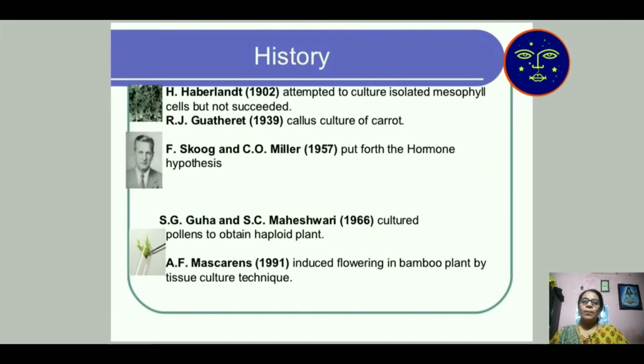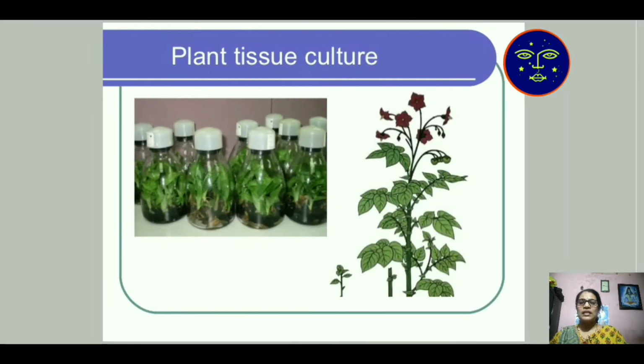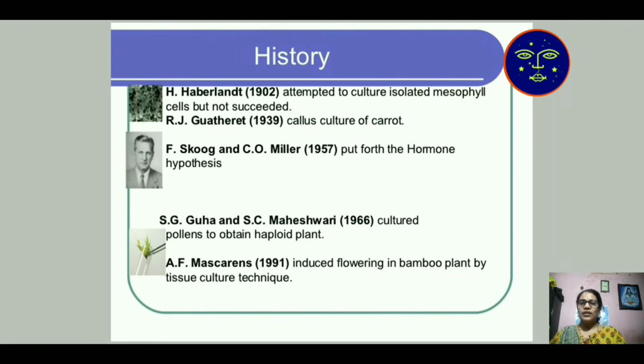Then the history of plant tissue culture. First, Haberlandt attempted to culture isolated mesophyll cells but did not succeed. Mesophyll cells are present in the leaf. Haberlandt started plant tissue culture in 1902. Then Gautheret did callus culture of carrot in 1939. Then Skoog and Miller, after that the hormone hypothesis was discovered.